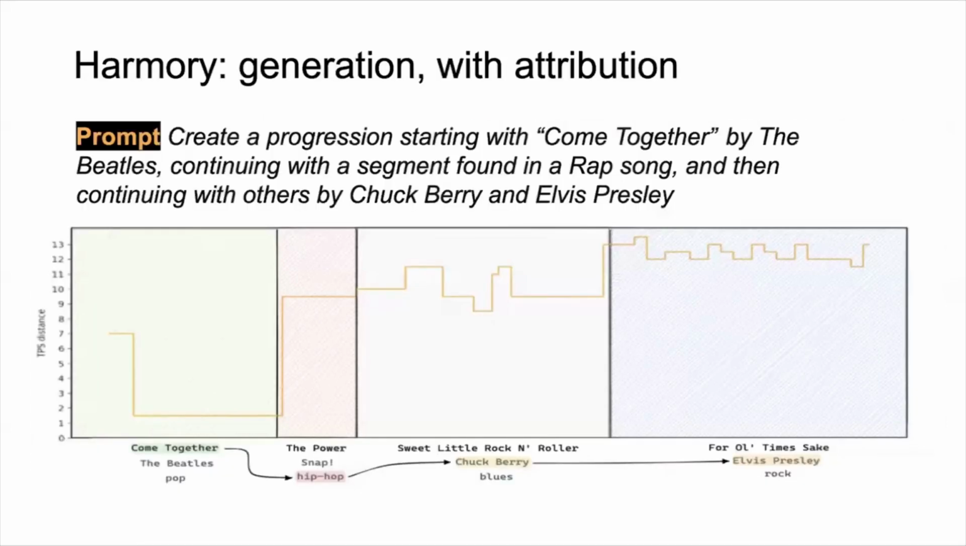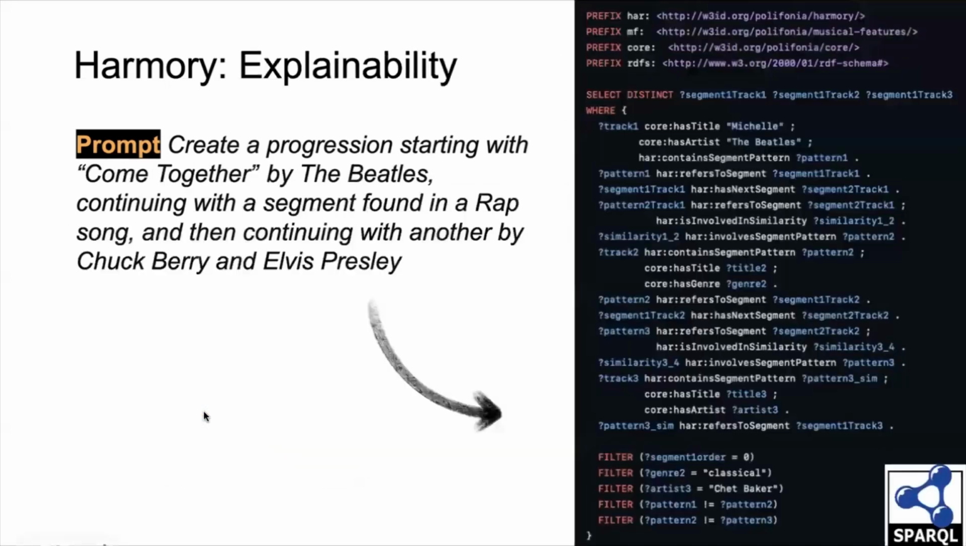This is another example using Harmony for generating new chord progressions. This time we can generate music with attribution, so we can implement a single query that is going to put together different harmonic segments from different pieces to achieve a new harmonic progression. And this is as simple as a SPARQL query, as you can see.